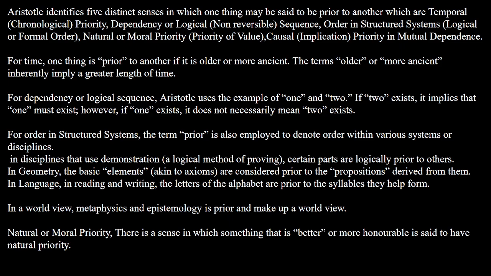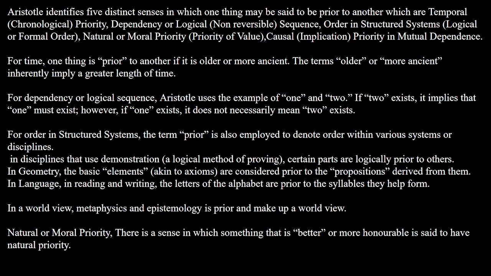And so Aristotle identifies 5 distinct senses in which one thing may be said to be prior to another. These are temporal or chronological priority, dependency or logical non-reversible sequence, order in structured systems, which is just logical or formal order, natural or moral priority, which is priority of value, and causal implication priority, or mutual dependence. So for time, one thing is prior to another if it is older or more ancient. The terms older or more ancient inherently imply a greater length of time.